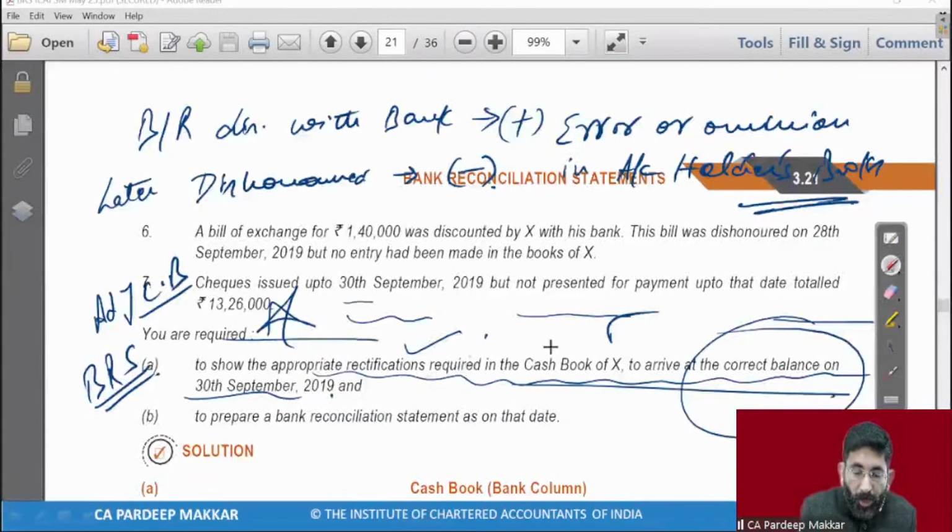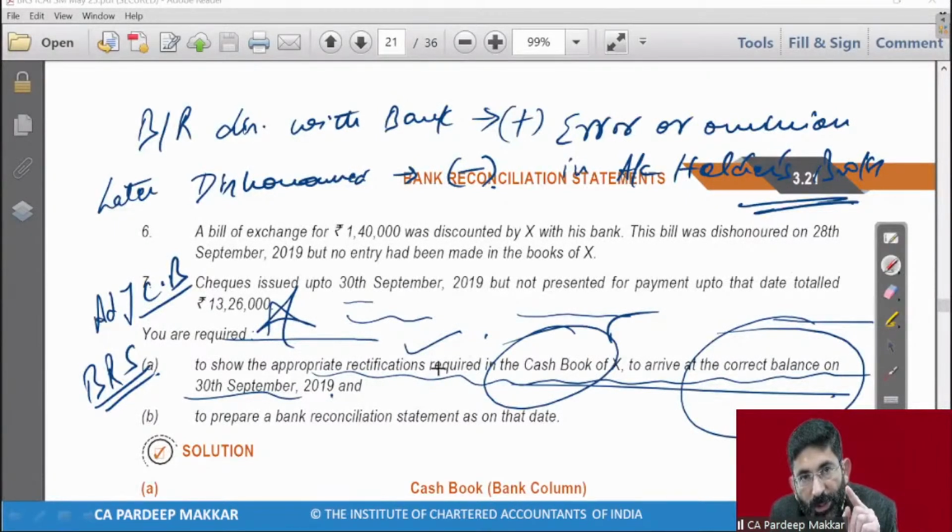To make appropriate rectification in the cash book. So he says you will have to rectify the cash book. This was never demanded in the questions, illustration number 1 to 4, 10 onwards, question number 1, 3 and 4, whatever I have given to you. ठीक है, उनमें दिया ही नहीं हुआ था, तो ये डिमांड ही अब की गई है। बेटा क्या डिमांड करी है उन्होंने कि भैया रेक्टिफाई कर दो। क्या रेक्टिफाई कर दो?